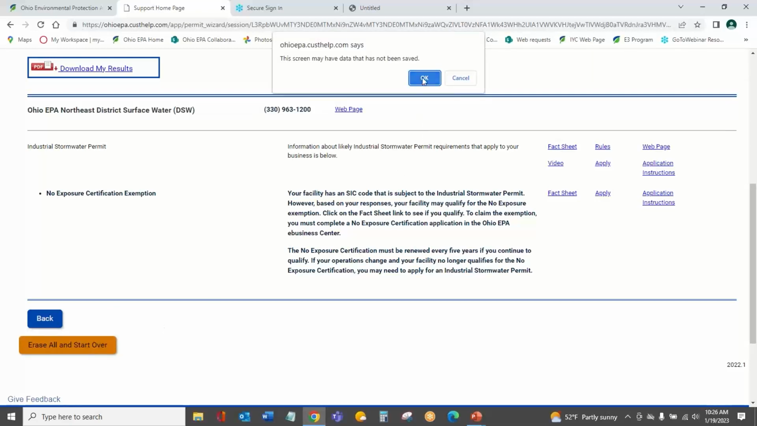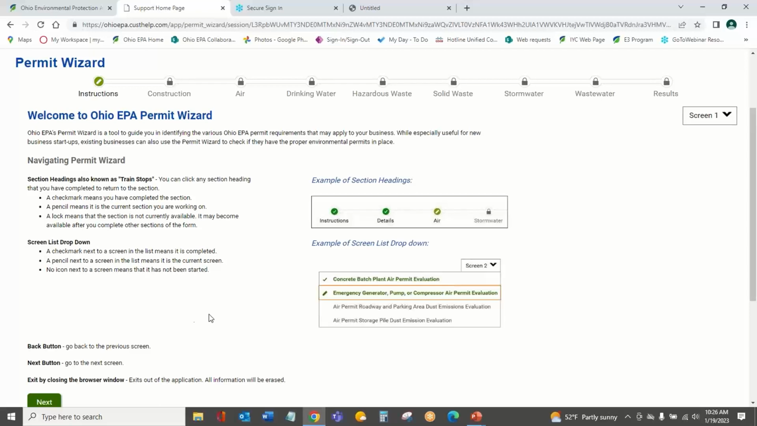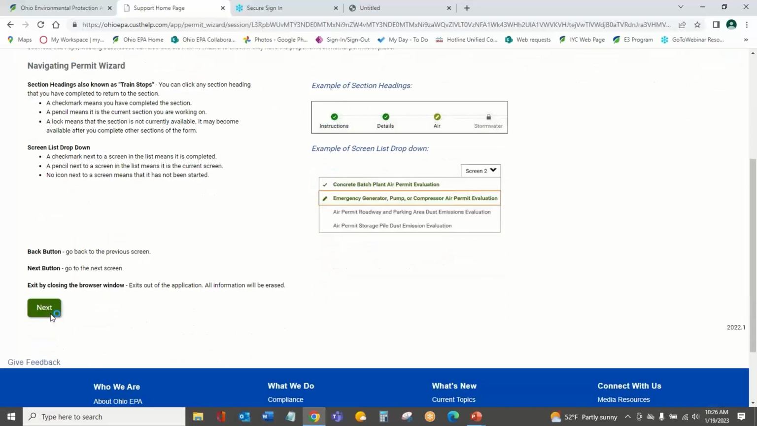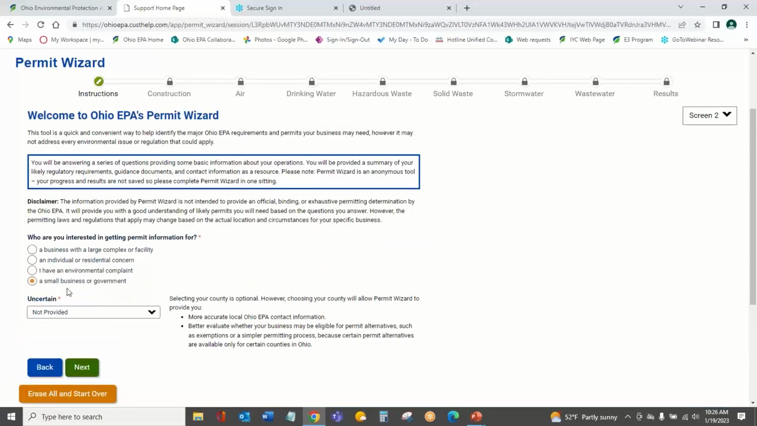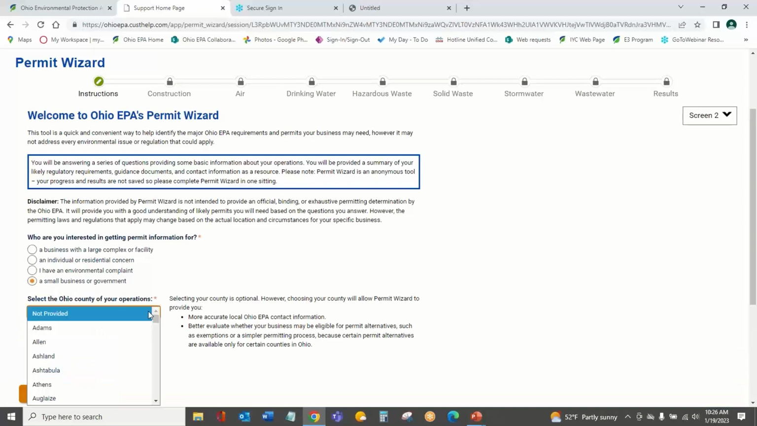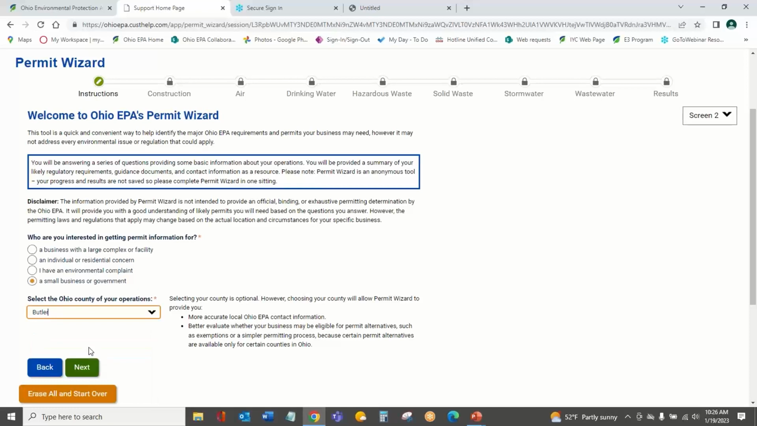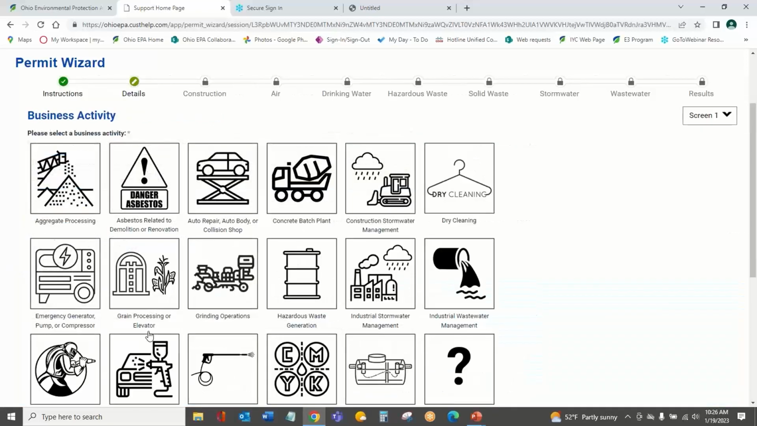All right, we're going to start over again. I'm going to be a new business now. Small business. This time, I think I'm going to be in Butler County. So I've selected a new county because I'm a new business. And today, I am an aggregate processing business in Butler County.